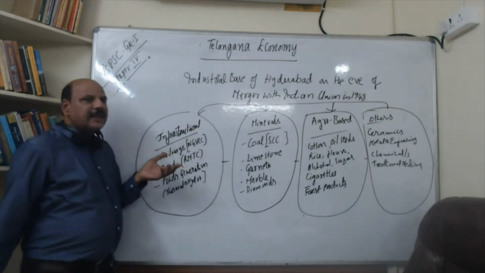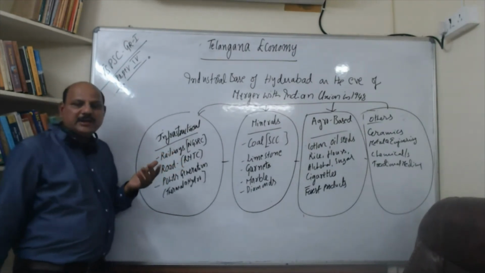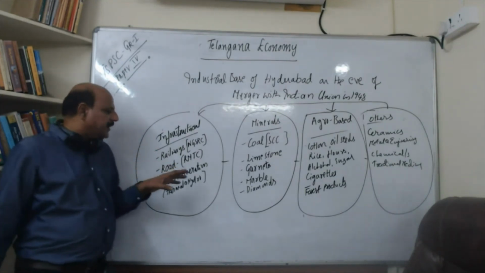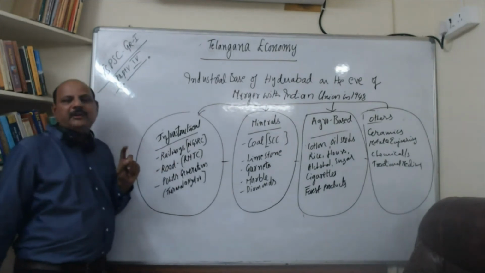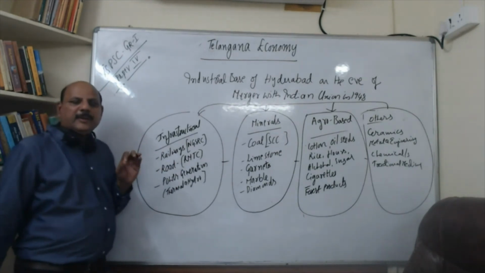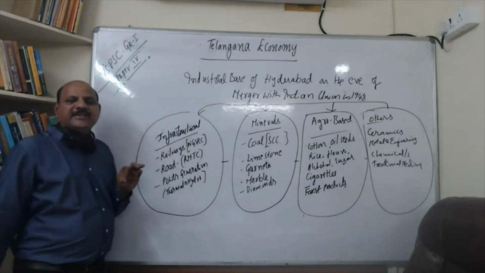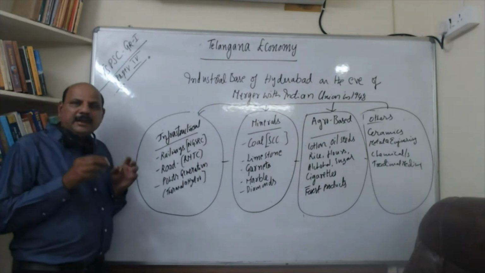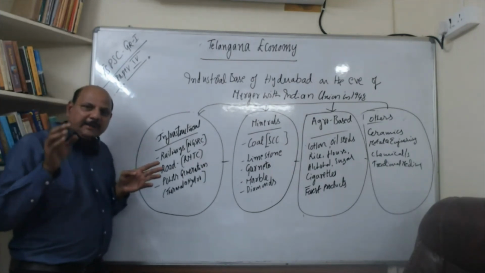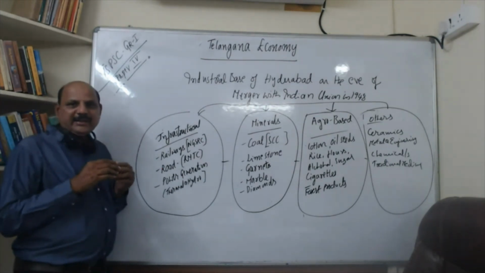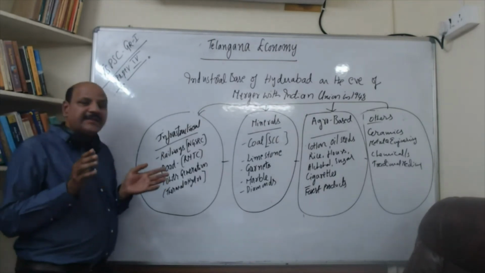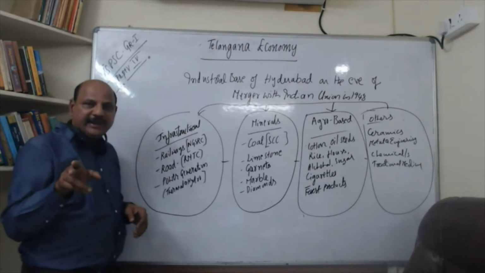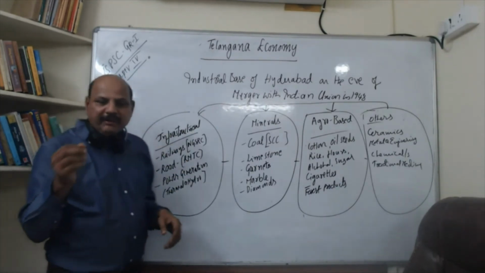So obviously in the road sector also, Telangana has a very good industrial base. Then friends, I don't know whether you know this, you will be surprised. Hyderabad, Mysore and Kashmir were the only states which had state-owned power generation in those days in India. We had thermal as well as hydro. In Manjira we have a hydro project.